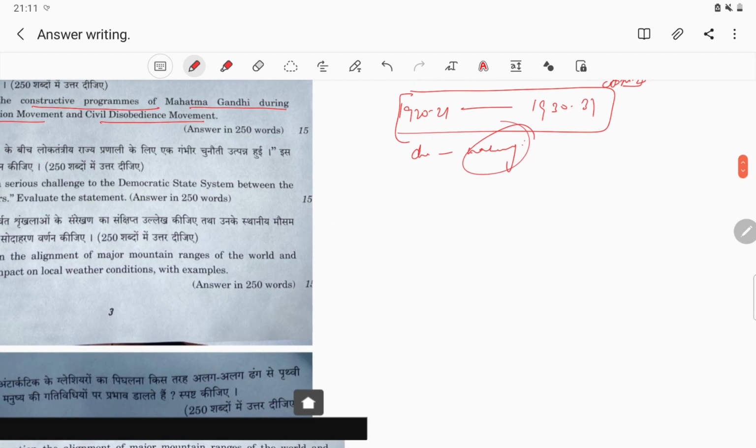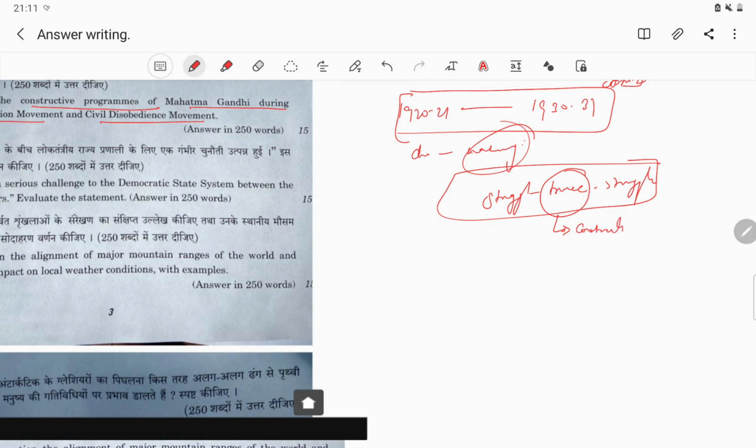Now, what is the constructive work? Generally, the Gandhian philosophy believes in struggle and truce. In between, that is the truce period, that is the constructive period. Constructive work was done here to get ready for the next struggle.